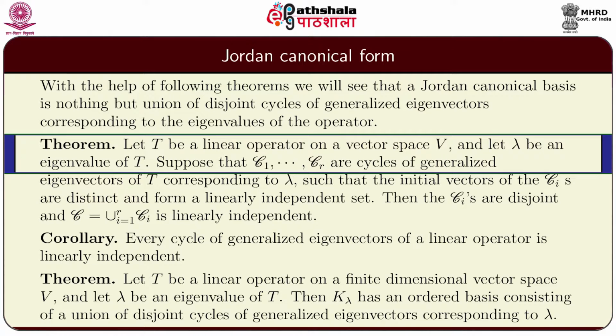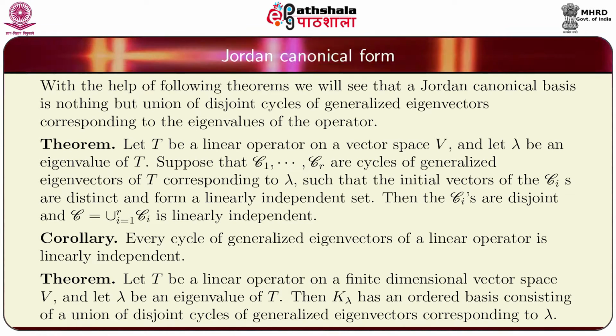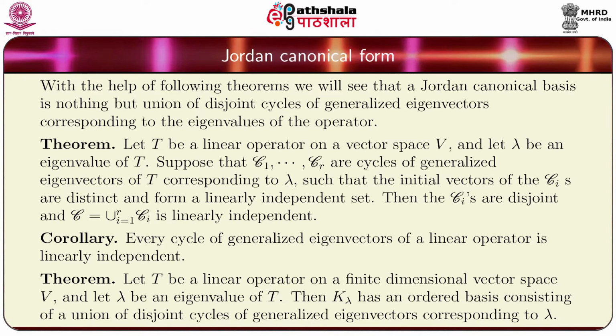Suppose that C1 and so on Cr are cycles of generalized eigenvectors of T corresponding to lambda such that the initial vectors of the Ci's are distinct and form a linearly independent set. Then the Ci's are disjoint and C, which is the union of C1, C2, up to Cr, is linearly independent.